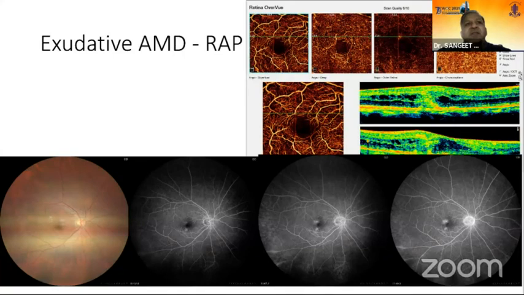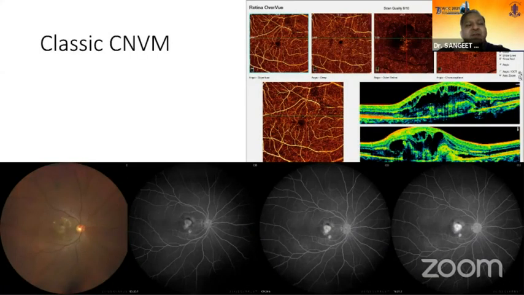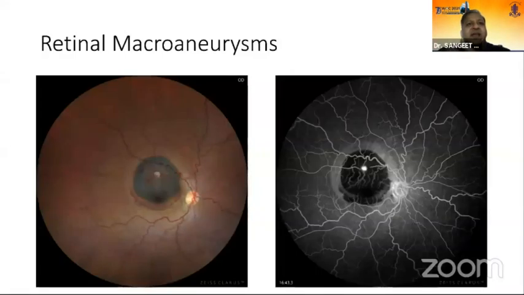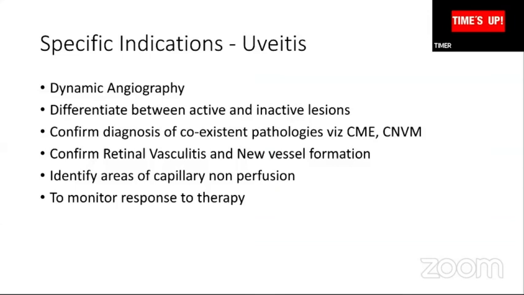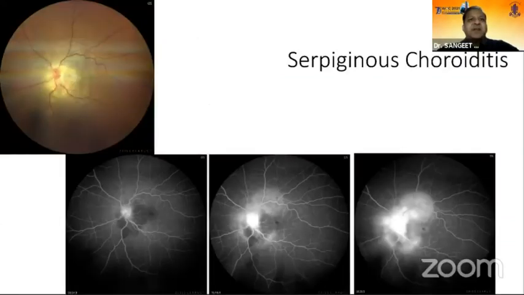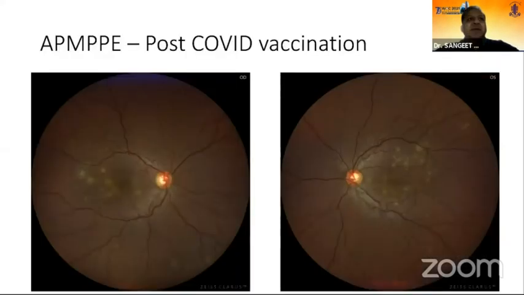For macroaneurysms, you can pick up macroaneurysms. If the hemorrhage is too big, the macroaneurysm usually shines through. I think it will be covered later by other speakers. But you need to do a dynamic angiography in uveitis patients. So FFA becomes more important rather than OCTA here in managing these patients.